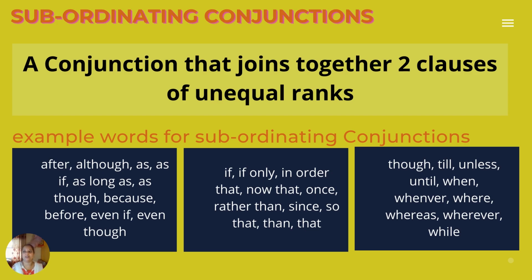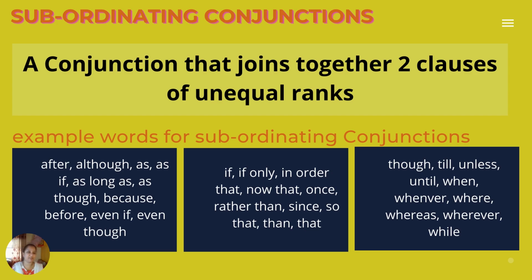Okay. So now we are going to talk about these conjunctions. A conjunction that joins together two clauses of unequal ranks. Correct? So one is dependent, one is independent clause. So they are of unequal ranks. And they also show the relationship between the two clauses. The relationship is given because a dependent clause does not have a meaning on its own. It needs some support. This support system is given by the independent clause and this subordinating conjunction. So this is how we are doing subordinating conjunctions.